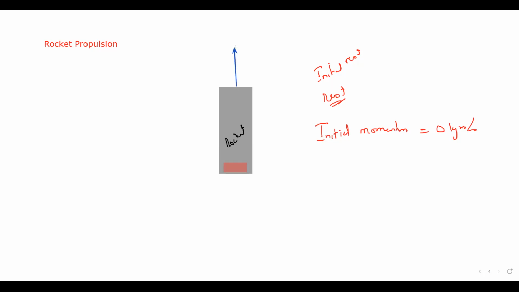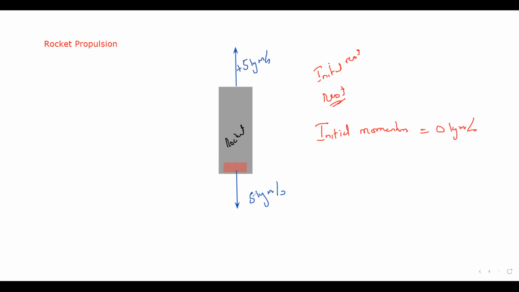The rocket is moving upward and the burned fuel, the exhaust gases, are coming down. If the upward momentum is, for example, 5 kilogram meter per second, the exhaust gases coming out by the burning of the fuel will also have the same momentum but in opposite direction.